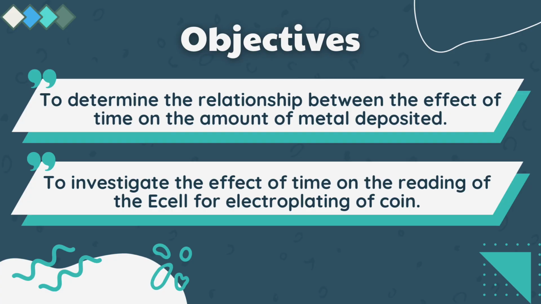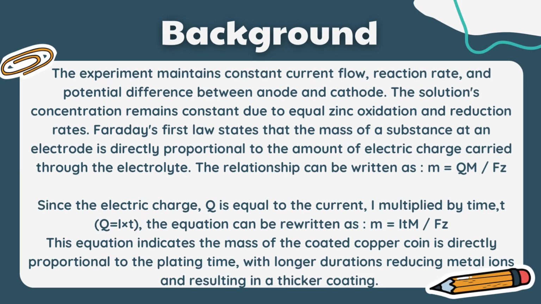The objective for this experiment, first, is to determine the relationship between the effect of time on the amount of metal deposited. Second, to investigate the effect of time on the reading of the cell for electroplating of coin. For the background part, the experiment maintains constant current flow, reaction rate, and potential difference between anode and cathode. The solution's concentration remains constant due to the equal zinc oxidation and reduction rates.